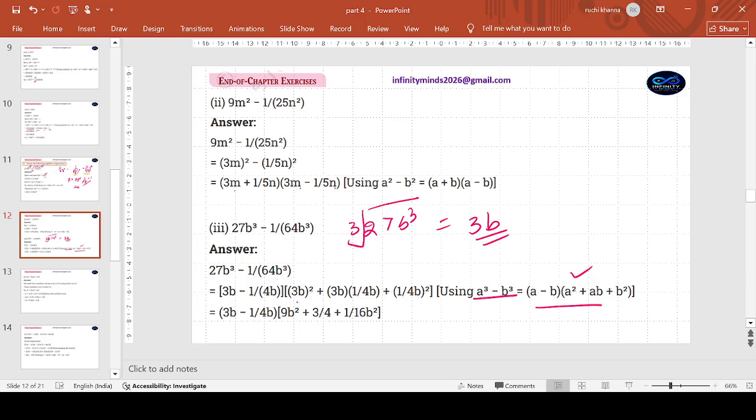Brackets. Square of 3b, 9b square. Square of 1 by 4b, 1 by 16b square. And this is the ab. So 3b into 1 by 4b, the product. b cancels with the b and only 3 by 4 is left. Okay. All this is more clear when you do it with your own hands.